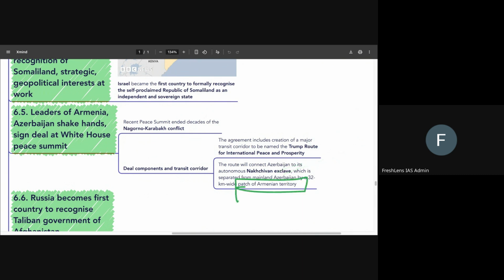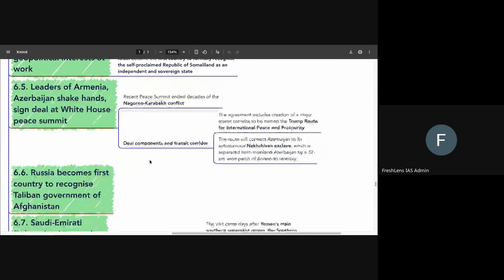patch of Armenian territory. This is something that you have to be clear about. This exclave you need to know about, that it is of Azerbaijan. You have to also know about the conflict that was between Armenia and Azerbaijan.